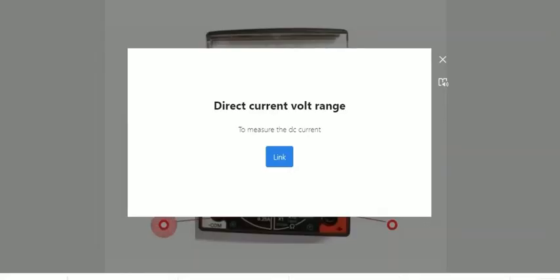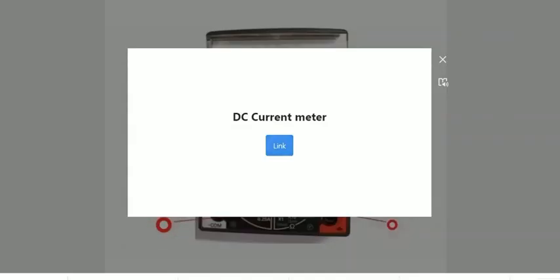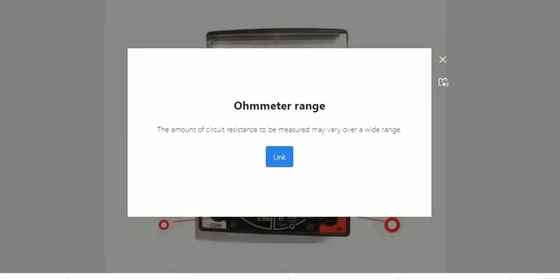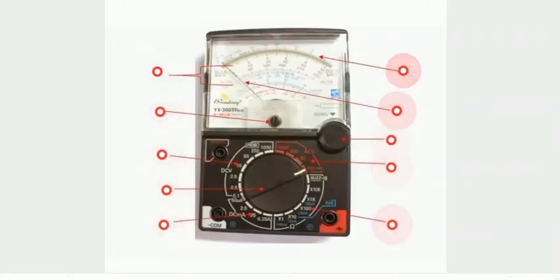Next one, direct current voltage, to measure the DC voltage. Okay, good. Next, the range selector knob makes it possible to select different functions and ranges of the meter. DC current meter. Okay, next one. Ohmmeter range, the amount of resistance to be measured may vary over a wide variety. Alternating current volt range to measure AC voltage. Zero ohm adjustment is used to zero in the pointer before measuring resistance.